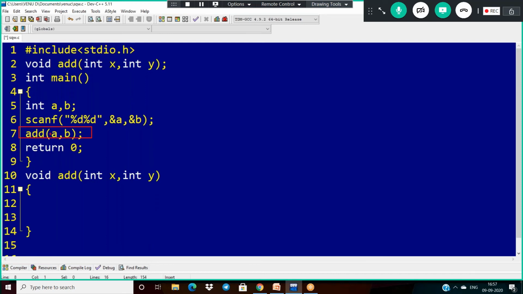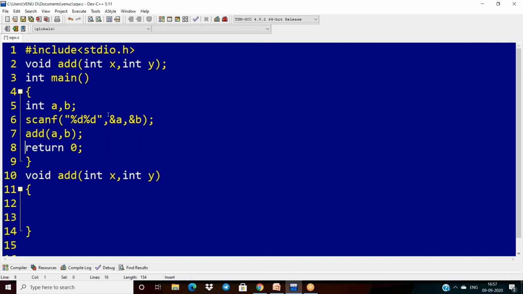Once we are calling this, it means the value a is available in the place of x and b is available in the place of y, and this concept is called passing parameters to a function. We can pass parameters from function call to definition. If we are passing the parameter value, that is called call by value, and if we are passing the address, that is call by reference. Already we discussed this in the pointers concept. If time permits, I will explain that also. So now I'm passing a and b values.